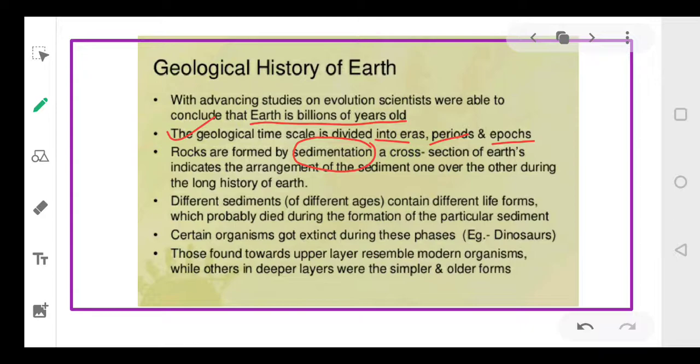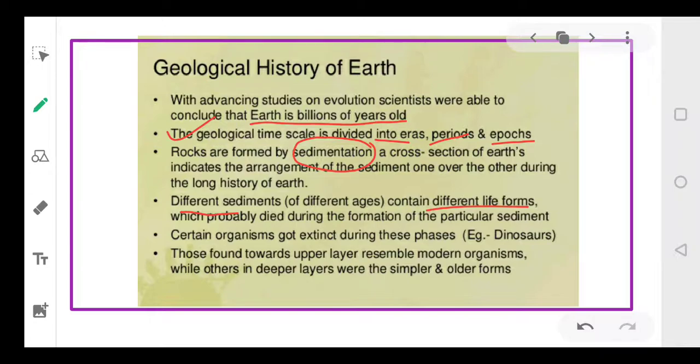Different sediments contain different life forms. This means these particular layers of the soil correspond to different time periods, and the organisms must have died in different time periods and thus got deposited into the layers of the earth, which we call different sediments, right?